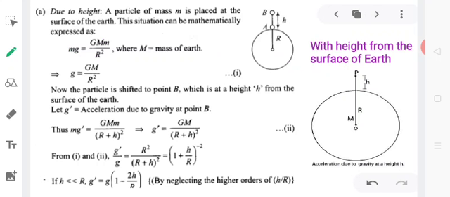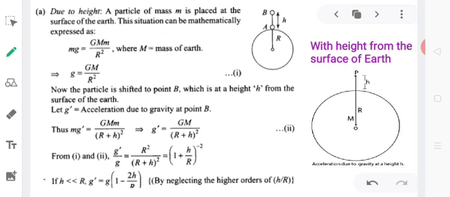Let us begin with the first one, with height from the Earth. So when we are considering an object at a height h from the surface of the Earth, we find that the acceleration due to gravity at that particular height is given by g dash equal to g into 1 minus 2h by R. Now I would like to tell you that the derivation part is not included in the syllabus for class 9, as it will be studied in class 11 in full detail.